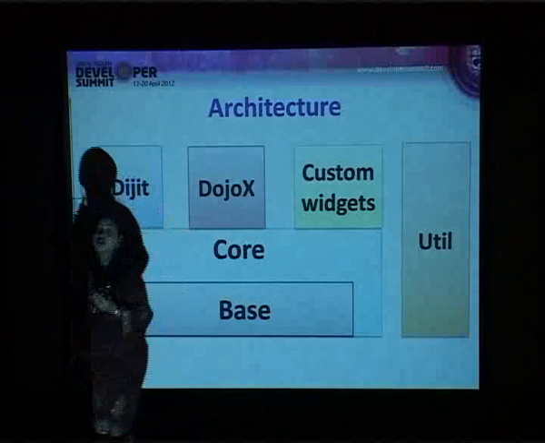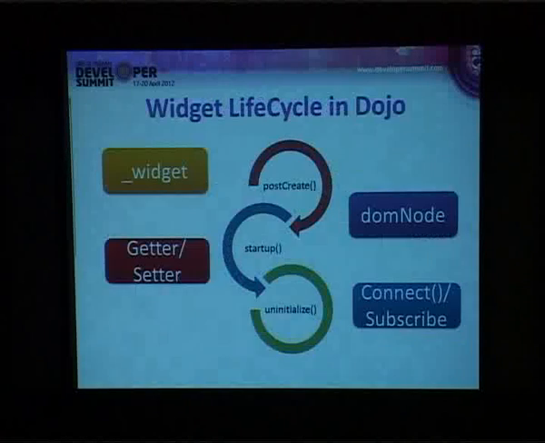How do you create your own widgets, and how do you extend an existing widget? Another very important point Dojo has, because it is object oriented, is that it has a life cycle for a widget. Take any widget: whenever we instantiate a widget, we make use of something called dojoType. All Dojo developers know that. The minute you say dojoType is something, that widget's life cycle gets executed, and every life cycle has a lot of methods.